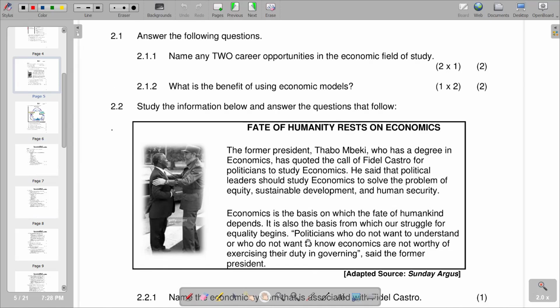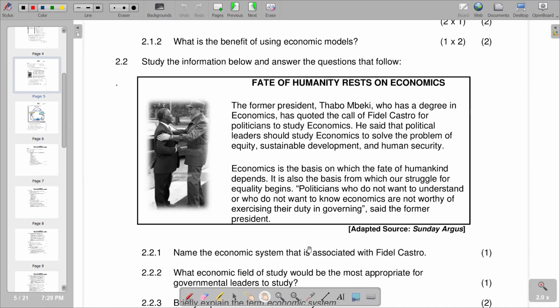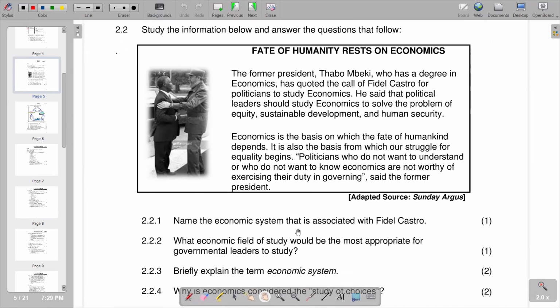Politicians who do not want to understand or who do not want to know economics are not worthy of exercising their duty in governing, said the former president. So this is what we have in terms of the information given. So first question is, name the economic system that is associated with Fidel Castro.